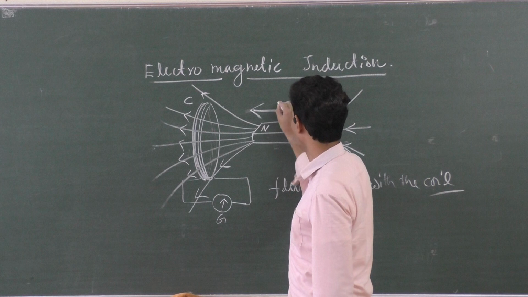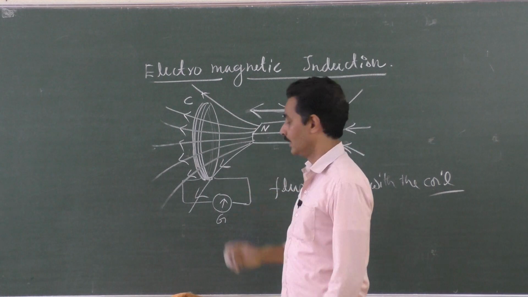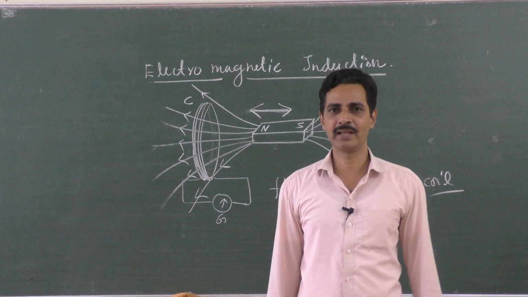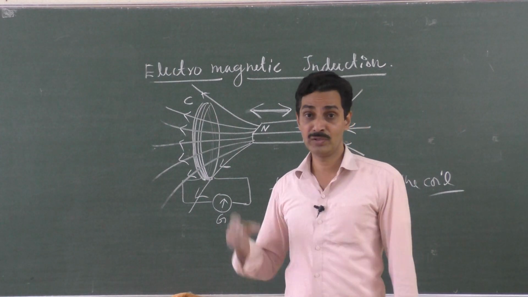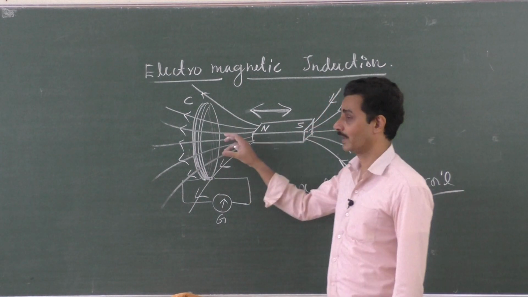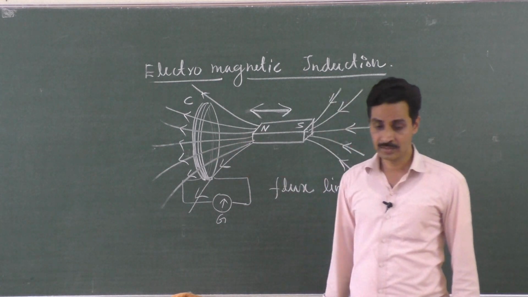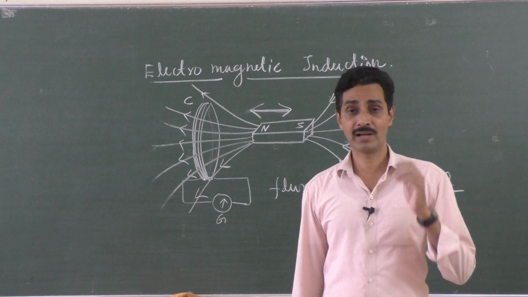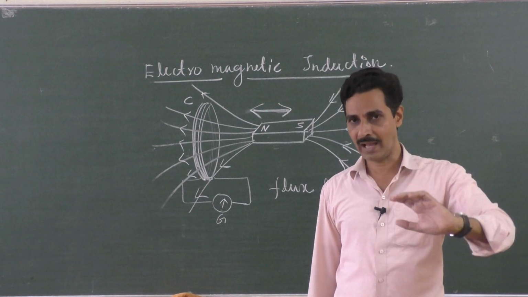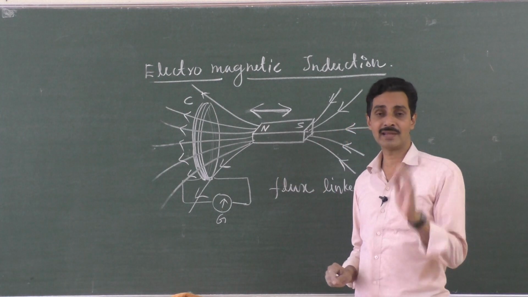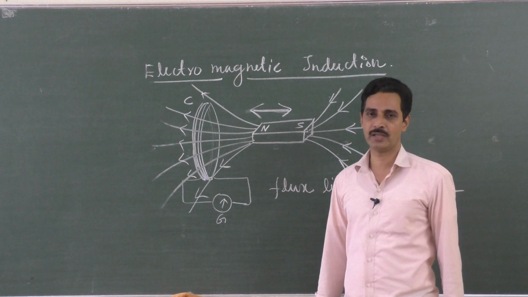When you take the magnet forward and backward like this, you will find that there is a current in the galvanometer. This experiment was done by Michael Faraday. Michael Faraday said that when you take a coil towards the magnet and take it away from the magnet, you get a deflection in the galvanometer. And the deflection in the galvanometer remains only as long as the magnet is moving. If the magnet is stationary, the deflection becomes 0.